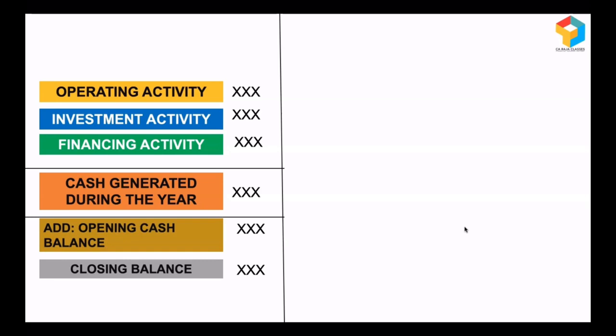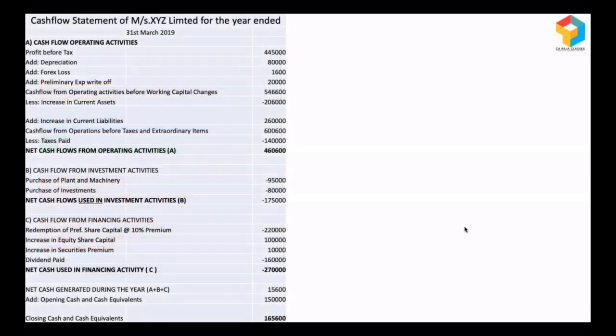And it also acts as a reconciliation statement, because by adding the cash generated during the year to the opening balance, I get the closing balance. Let me show you a real life cash flow statement. It will look something like this, with many line items and subline items. But being part of a bank, your focus should be on how to read the cash flow statement, because the preparation of cash flow statements is taken care of by accountants. So you should know where you have to keep your eyes.